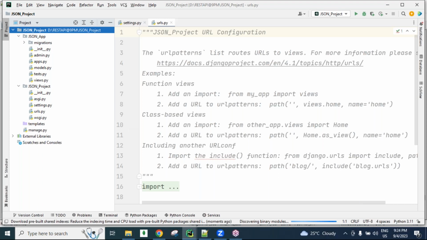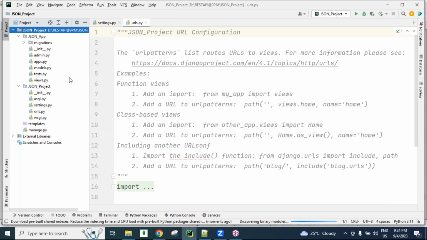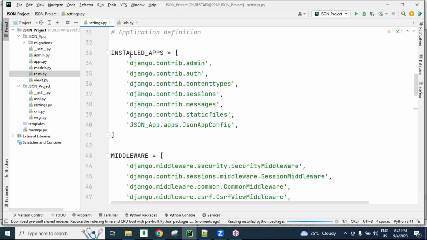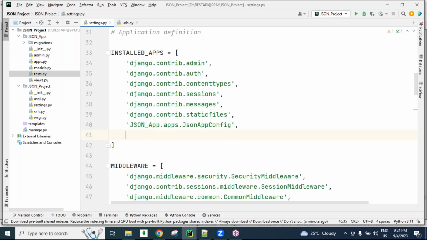First go to the settings.py file, guys. Go to the settings.py file, and now go to the installed apps section. Inside the installed apps section, this application name was added automatically because of PyCharm. Otherwise, we need to add it.